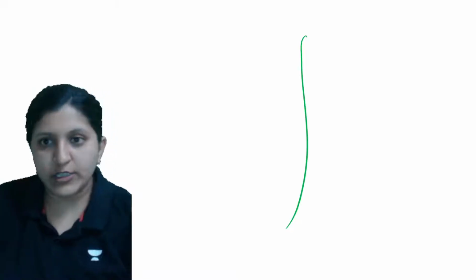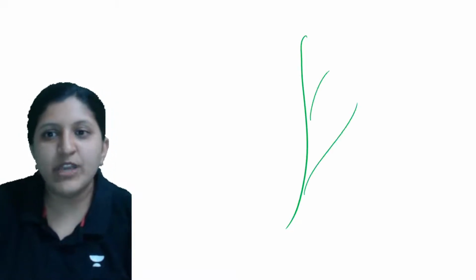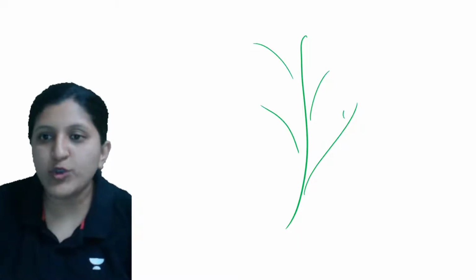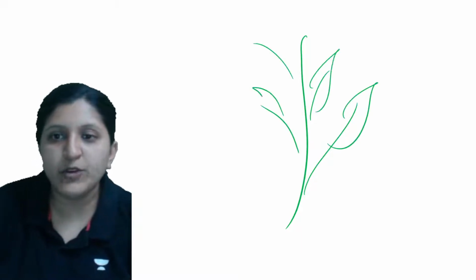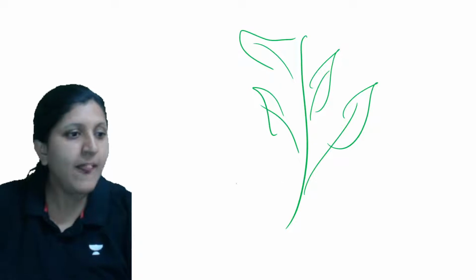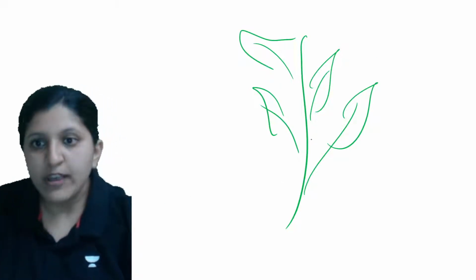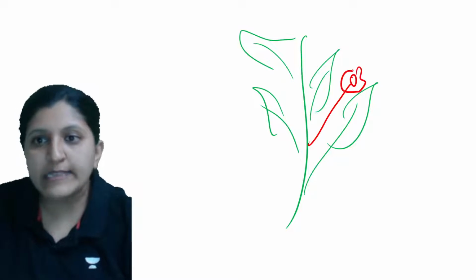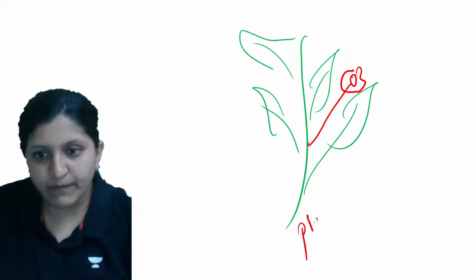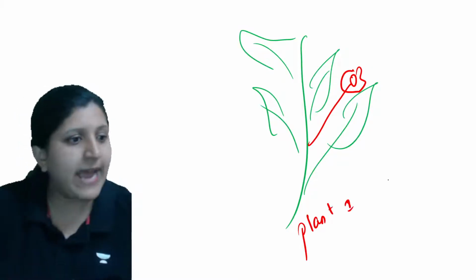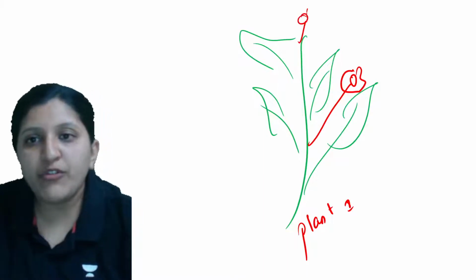Okay, so now geitonogamy means, so I'll just draw the plant and explain. This is a plant, having all the branches and other things, so you can also find leaves there. In geitonogamy, when we mention it, here is one flower in the same plant. So this is plant 1, and here one more flower is there.